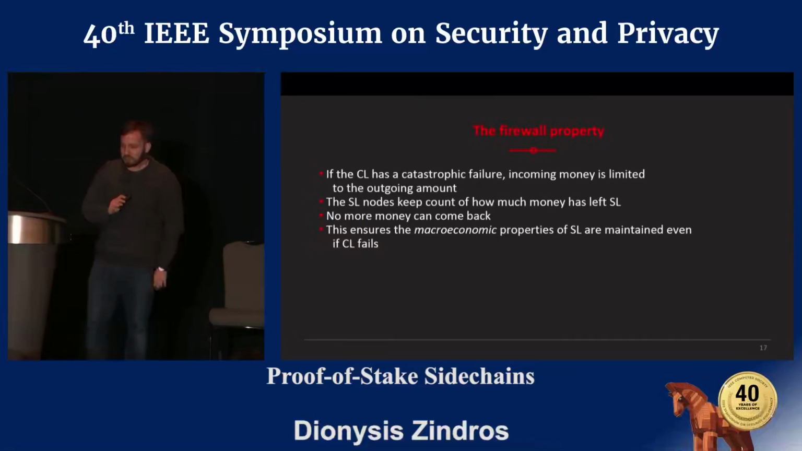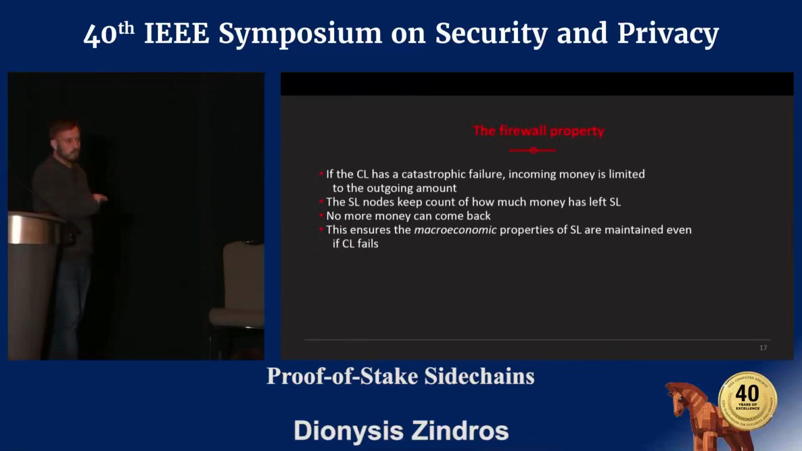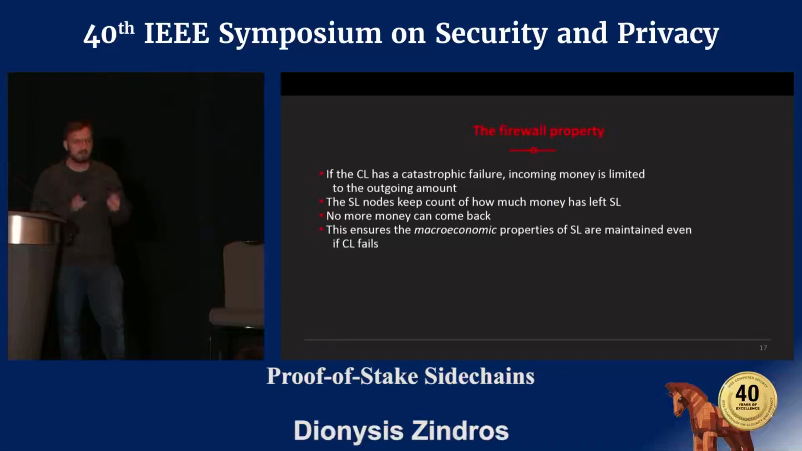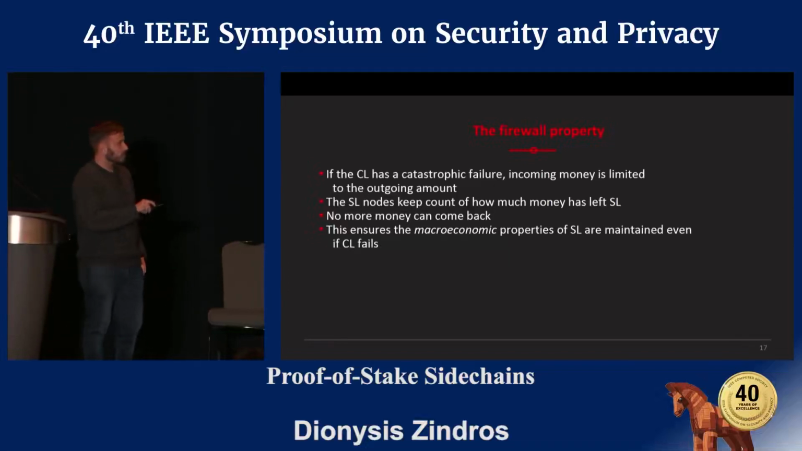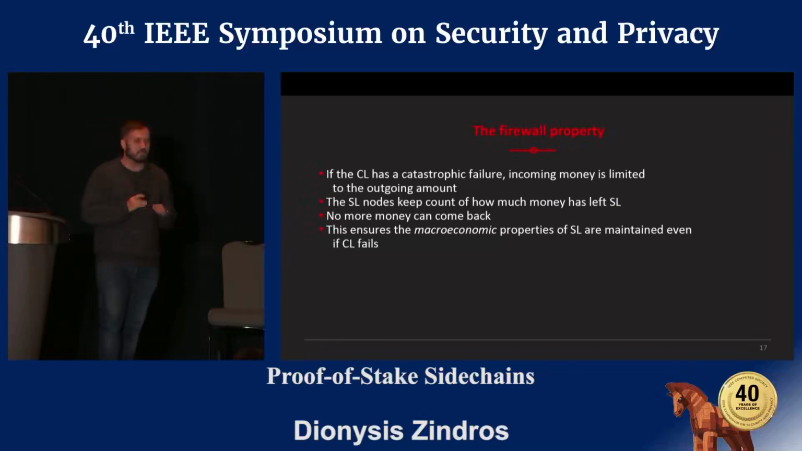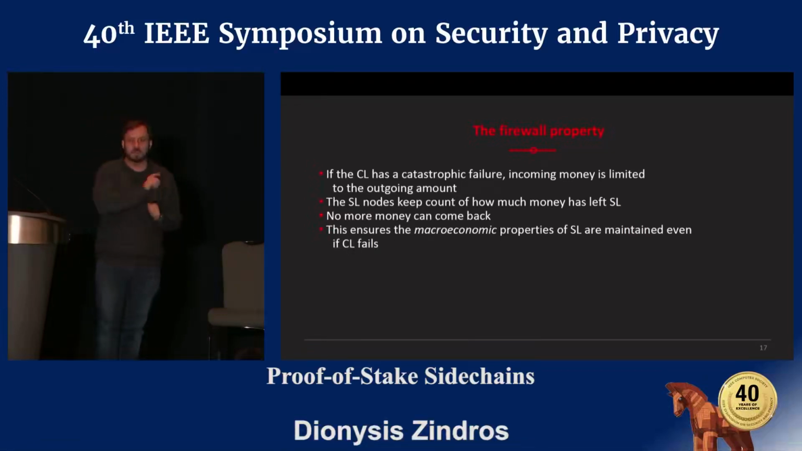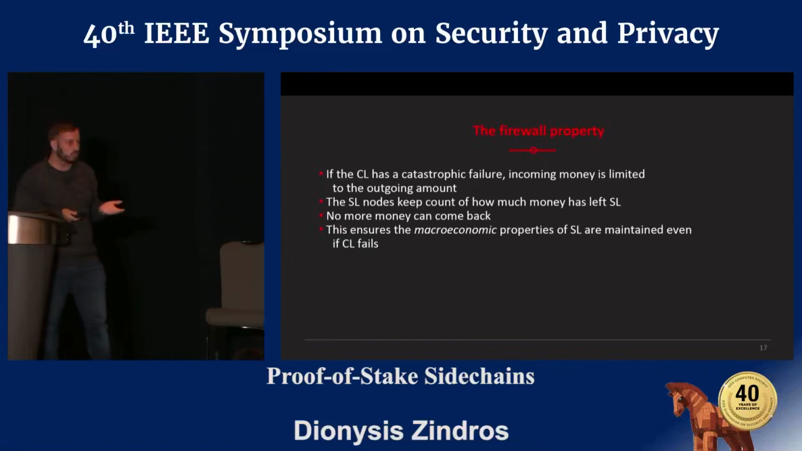Now, one very interesting property that we were able to prove in this paper is the firewall property, and this was one of the original goals of sidechains from the time they were first envisioned. And the idea is if in the computation layer you have some sort of catastrophic failure, for example, there is a catastrophic bug which allows arbitrary money creation, the settlement layer is protected, and this is how we ensure the safety of the settlement layer. The way we do that is quite simple, really.